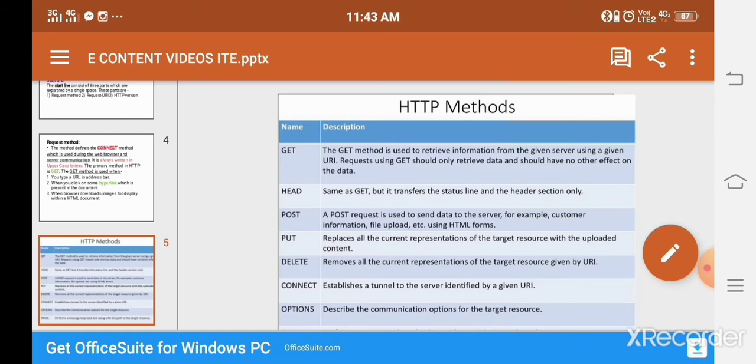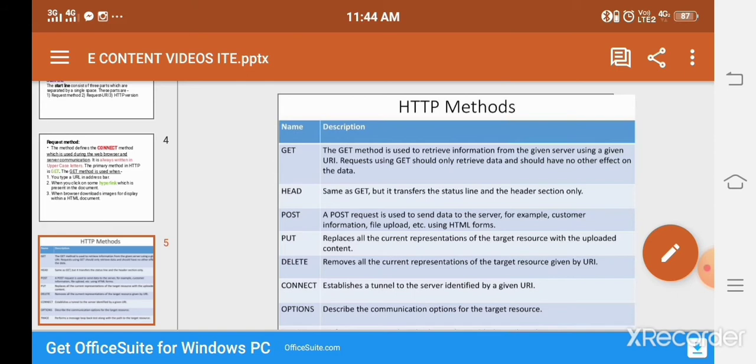So the POST method is used to send data to the server. Okay, when we have to send some information to the server, that time we are using the POST method. For example, gathering information or uploading a file, etc. Okay, so the PUT method is replacing all current representations. The DELETE method removes all current representations of the target resource.